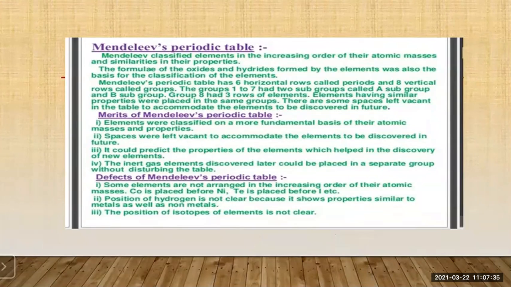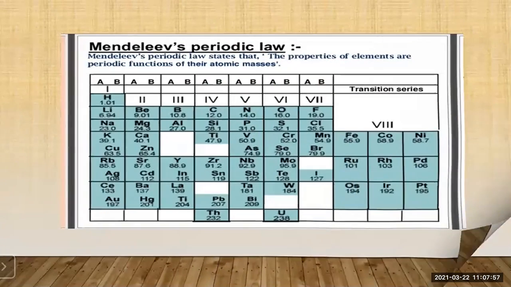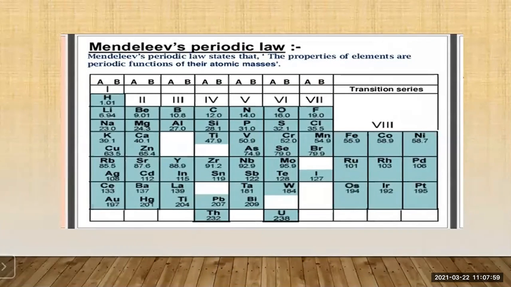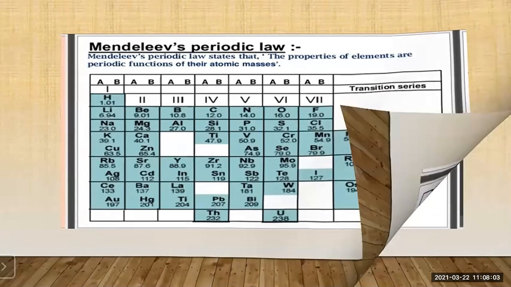Mendeleev's periodic table has 6 horizontal rows called periods and 8 vertical rows called groups. So you can see here 6 horizontal periods and 8 vertical rows.